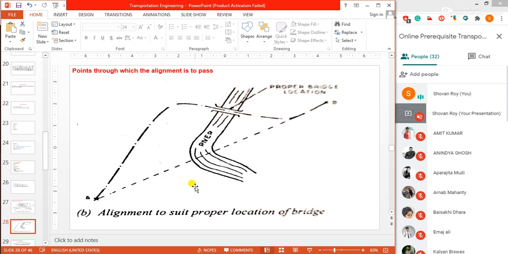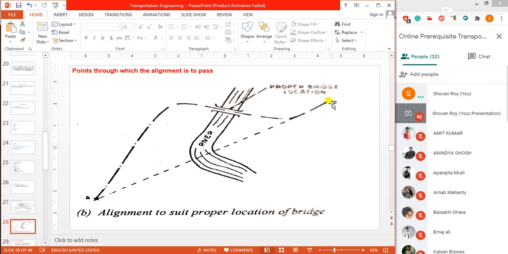Thus, in order to locate a bridge across a river, the alignment may have to be changed. The figure shows the straight alignment between A and B, our two terminal stations. I have to go from A to B,